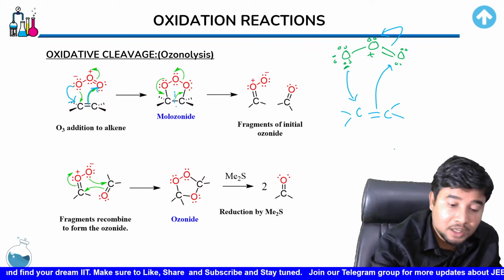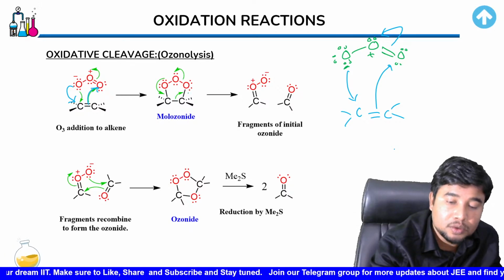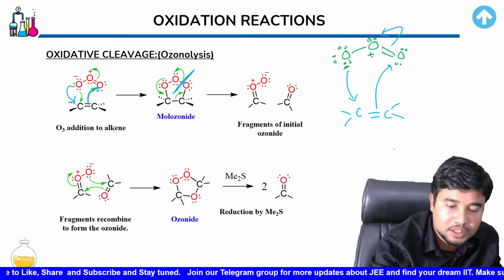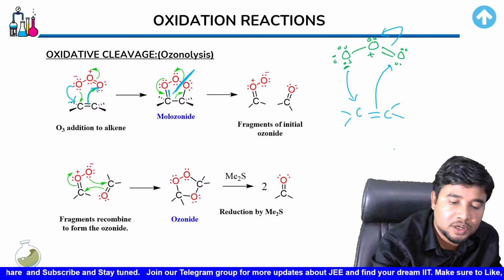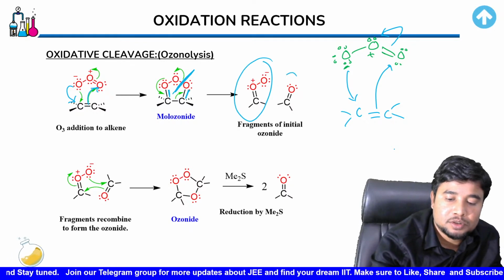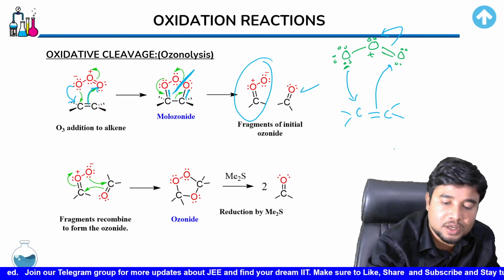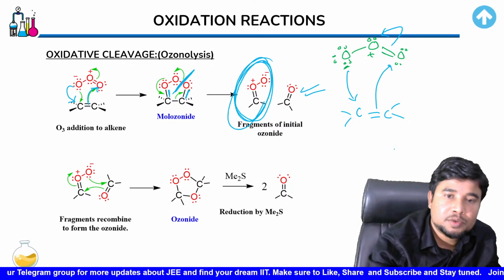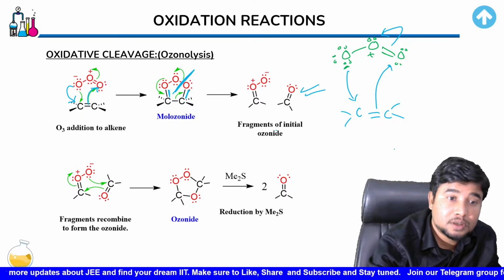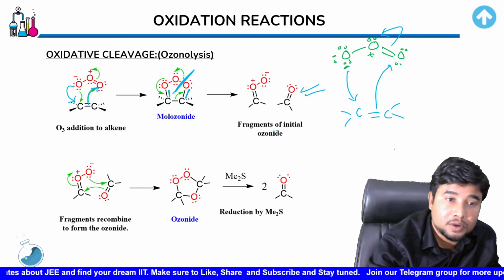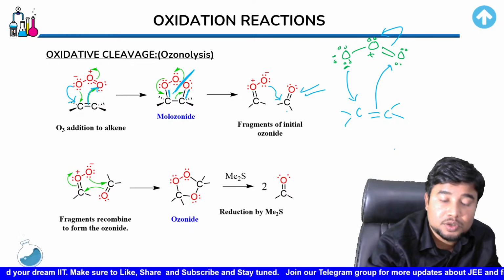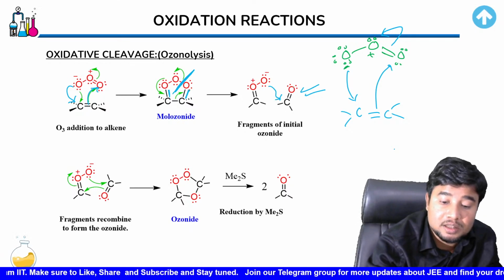But anyway, coming back to the point, this bond over here, children, gets broken from this place. Like this bond gets broken, and a new bond over here and a new bond over here get created. So this molecule results in the formation of this and this. Now this is stable. But this molecule, which is in the circle, isn't very stable. So this molecule further undergoes another progress where this would again attack the carbon, and this would get flipped.